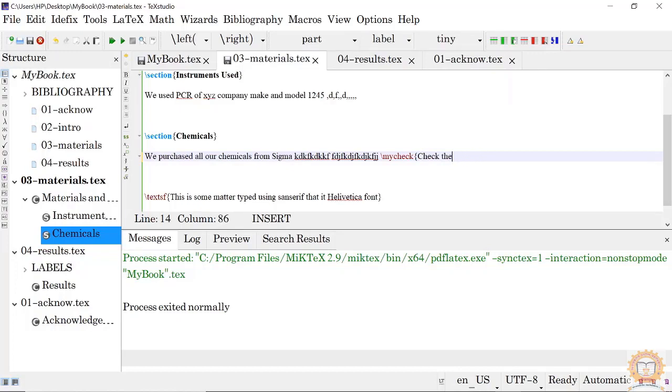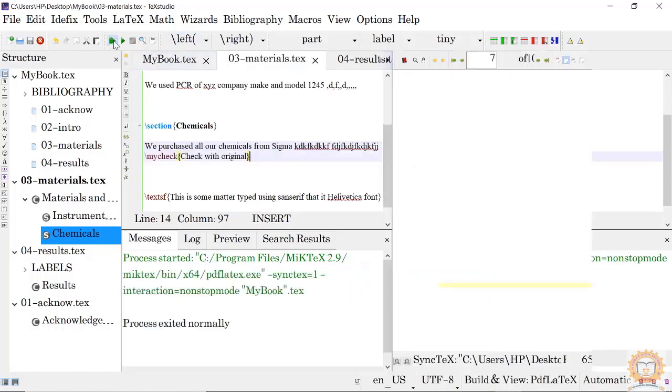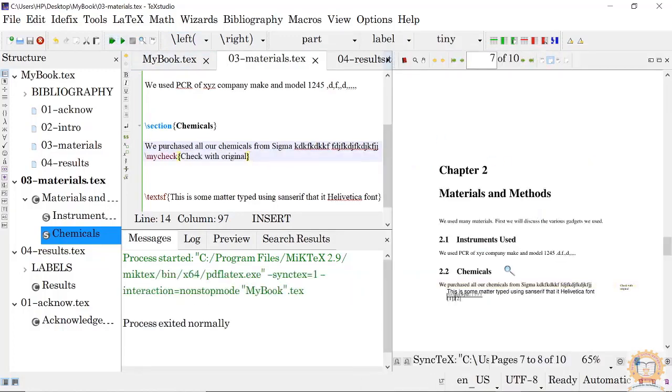Yeah, check with original. Now when I compile this, you see materials, it has come here, check with original. So we have created it like this.